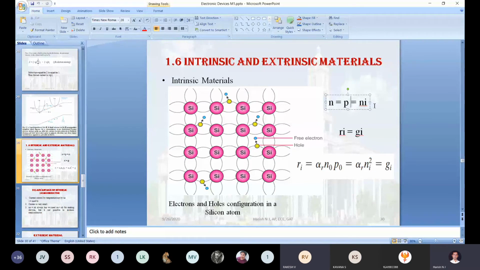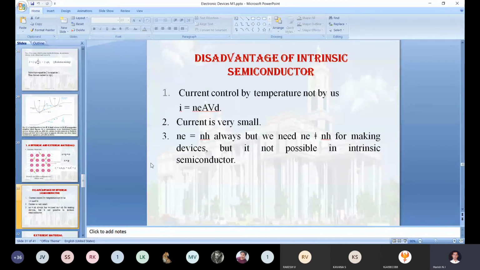No, we are not going to get n equal to p. When you add the pentavalent impurity, n is greater than p. So even the third statement also you can increase. Automatically, when the electron and hole concentrations keep on changing, they will not be the same.